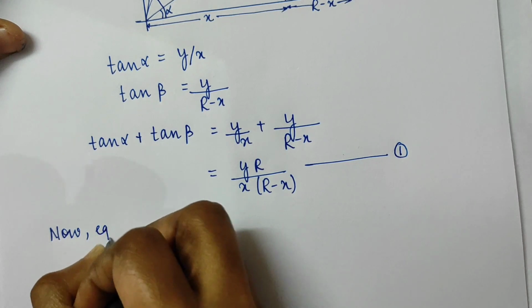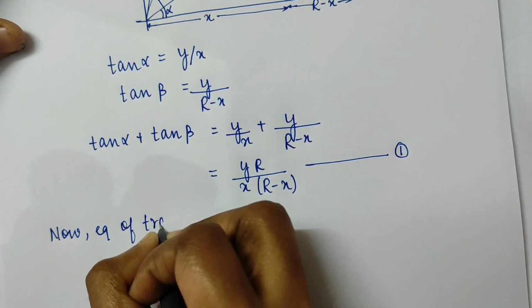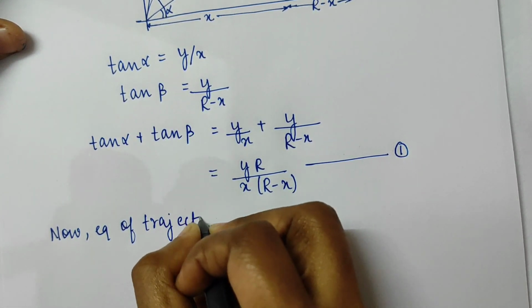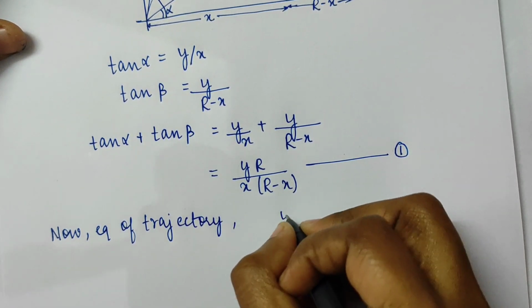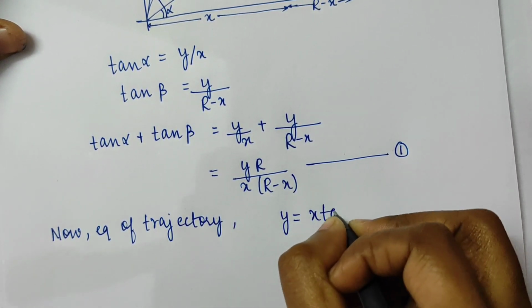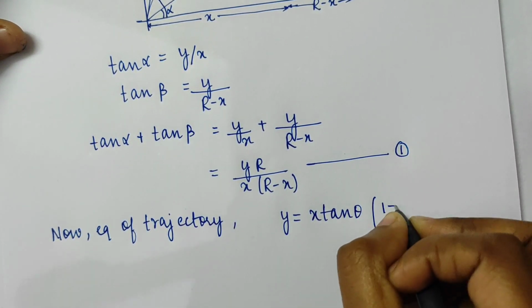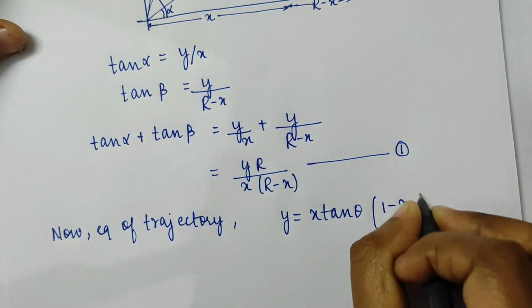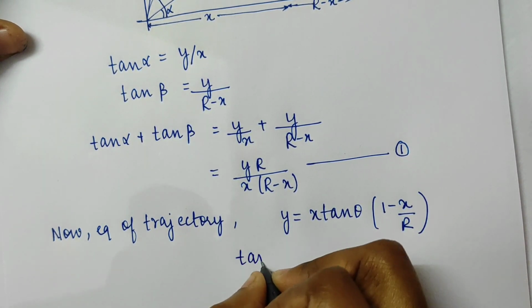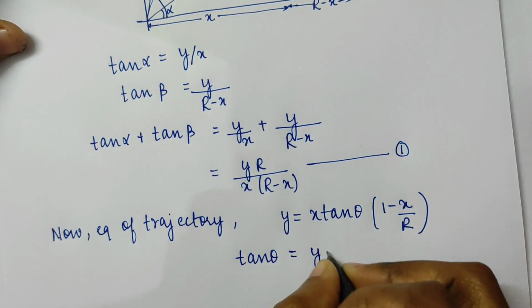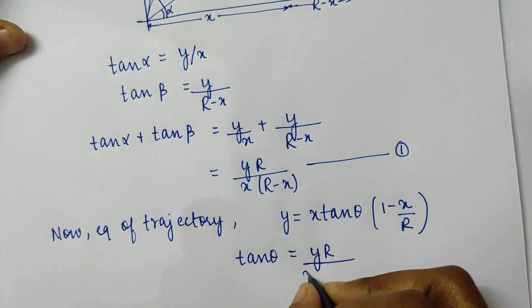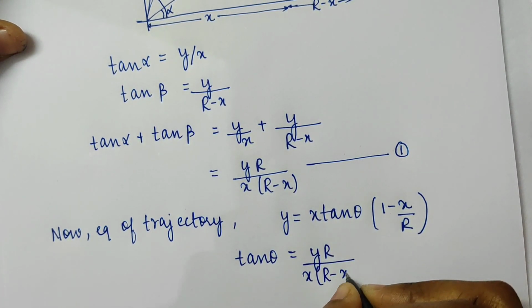Now the equation of trajectory for the particle will be y equals x tan theta into (1 minus x upon r). So tan theta will be equal to yr upon x into (r minus x).